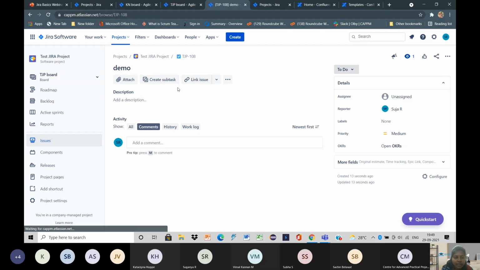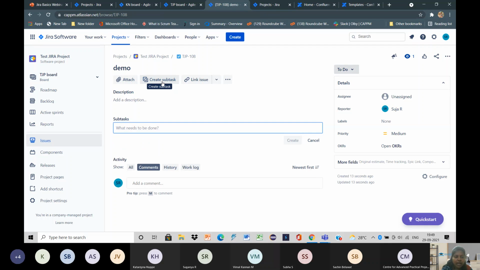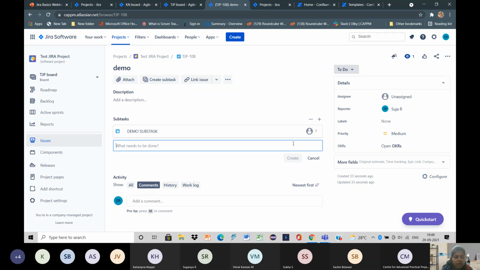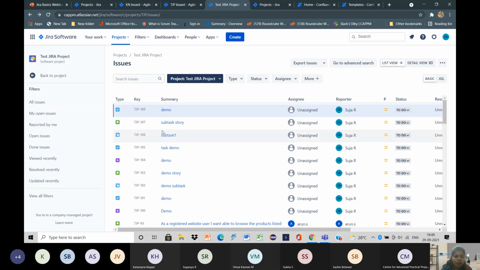Now, how do we create a subtask? We can go for this create subtask option, and we can create a subtask. You can give the name, and then you can go for this create option. Now that subtask has been created. How we create a user story is in the same form.